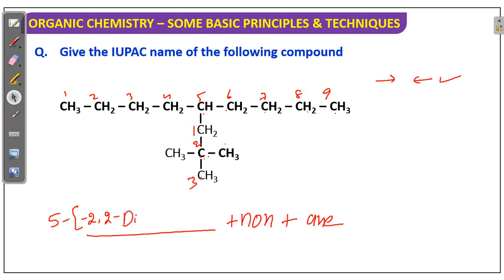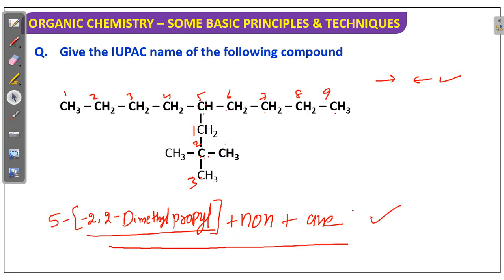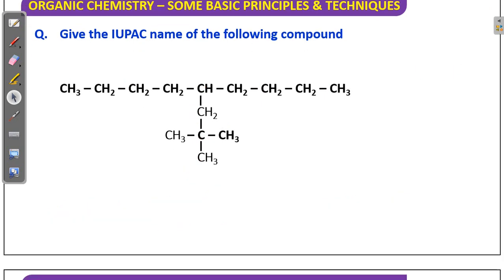dimethyl, 2,2-dimethylpropyl, not propane. Okay, propyl only. Still it is a substituent, that's why we have to take it as a substituent. For propyl there is no separate name; just combine it all, remove the plus signs, and that is the name. We can see some more examples.